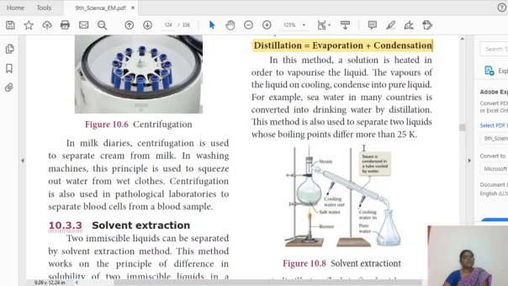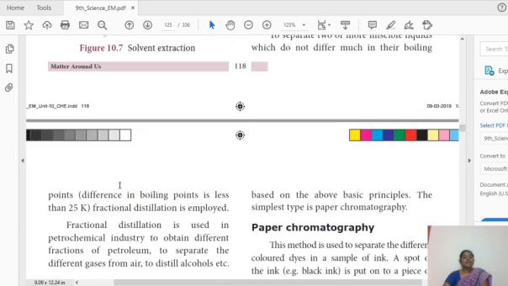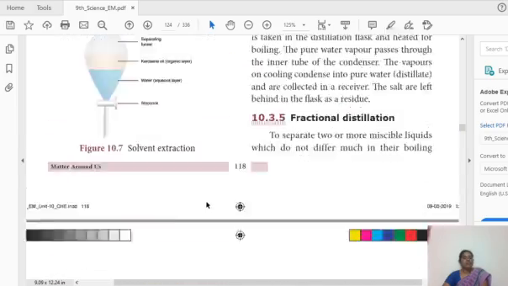What is the difference between simple and fractional distillation? If the boiling points of the liquids differ by more than 25 K, we are using simple distillation, whereas if the difference of the boiling points is less than 25 K, we are using fractional distillation. So this is the major difference between simple and fractional distillation.